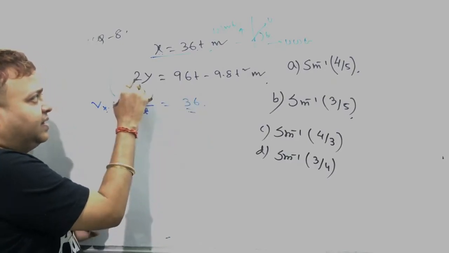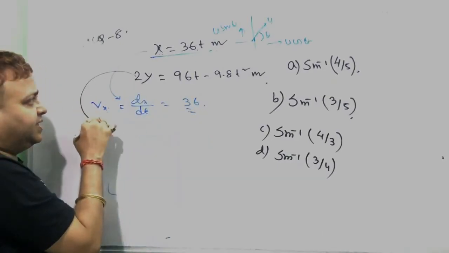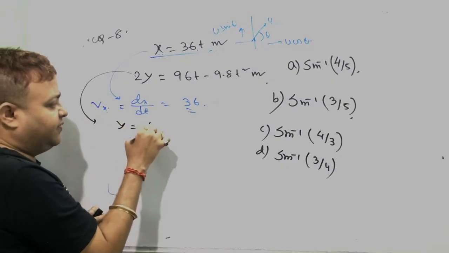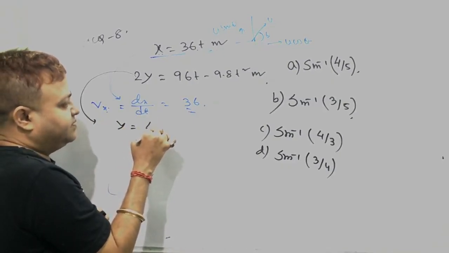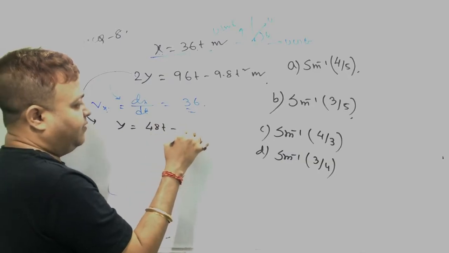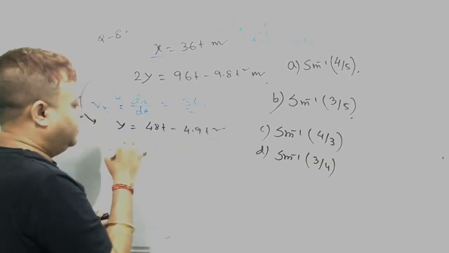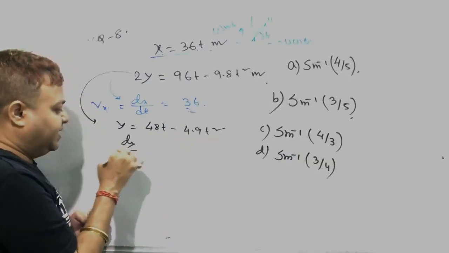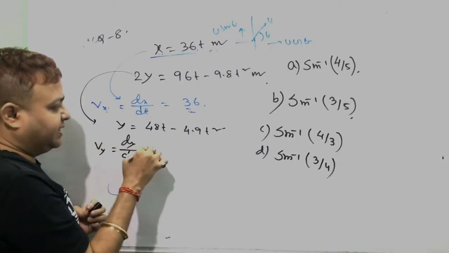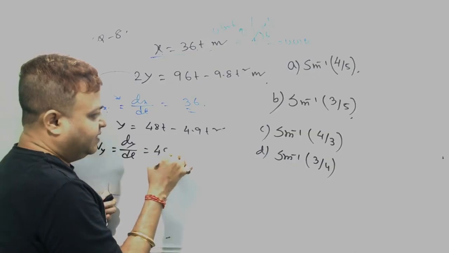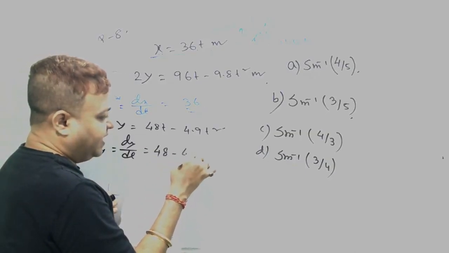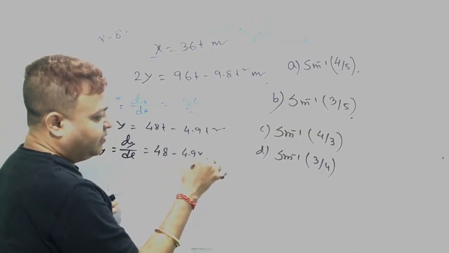If we differentiate y, dy by dt is the velocity along y-axis, that is 48 minus 4.9 into 2t.